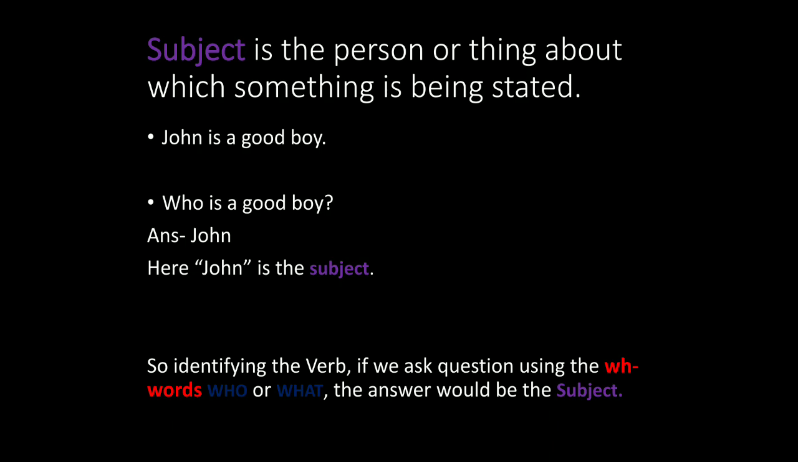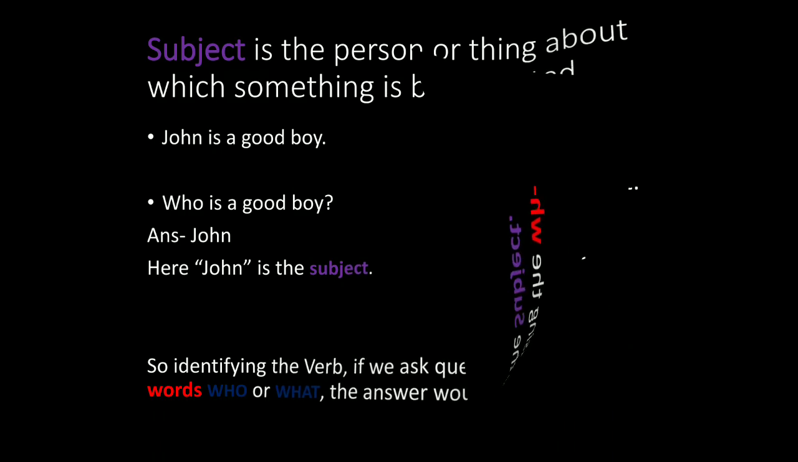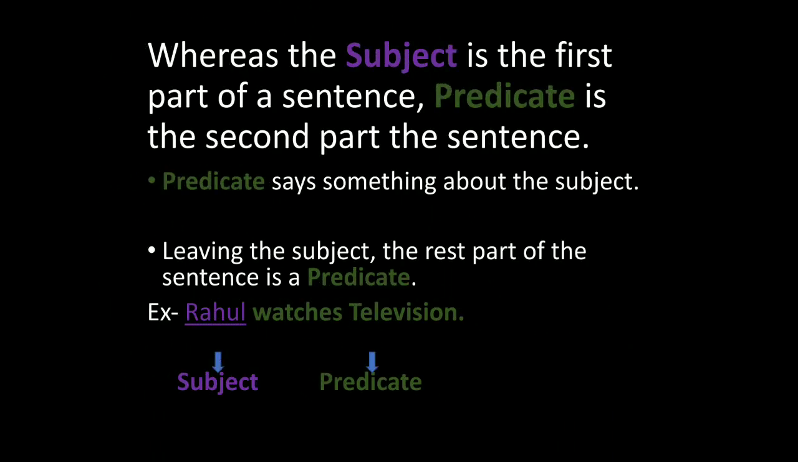If I say, the sun shines in the east. If I ask, what shines in the east? The answer is the sun. So by asking question using who or what, the answer that we will get would be a subject. So to get a subject, what we need to do is ask question using the WH words who and what. Keep it in your mind, okay?